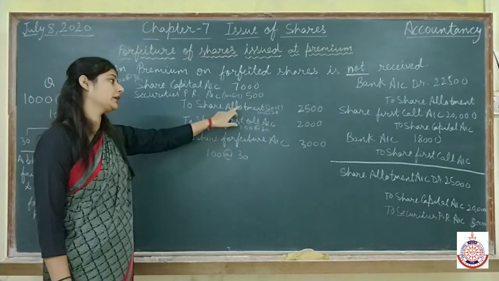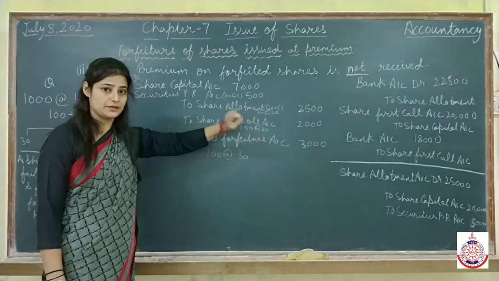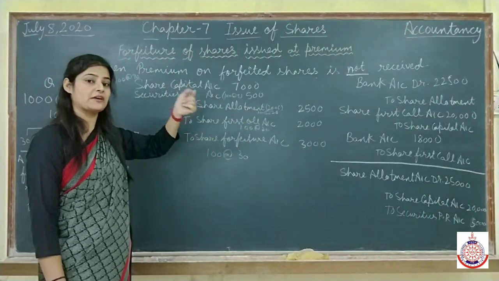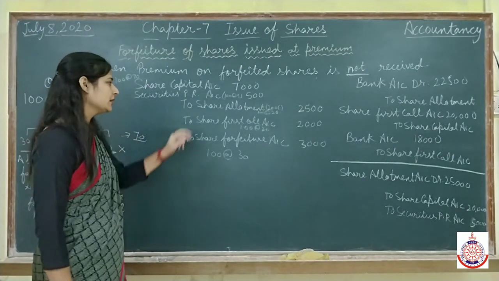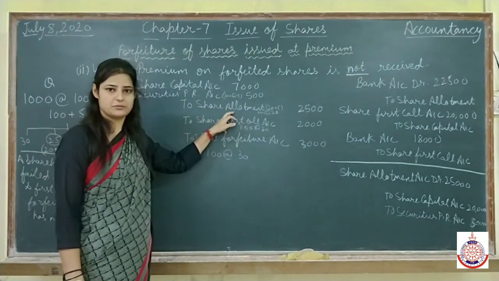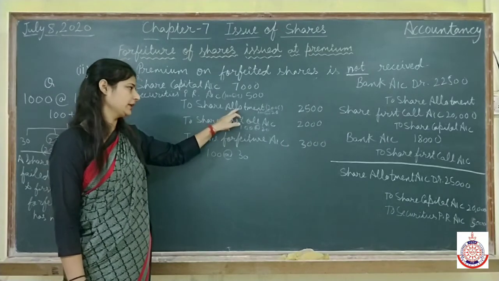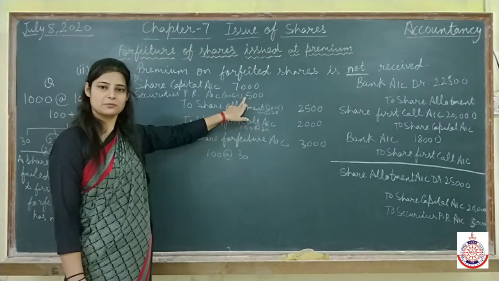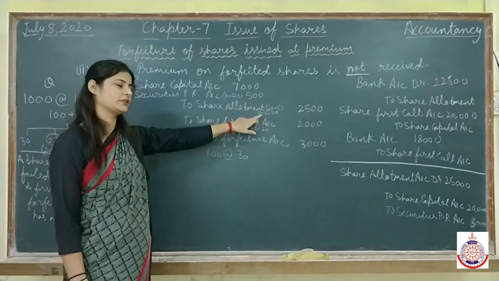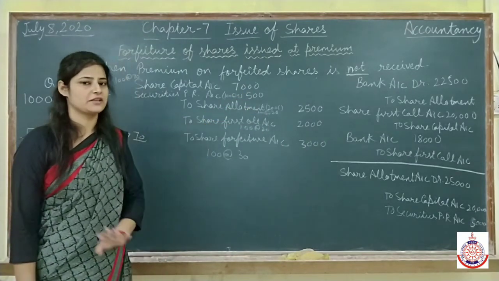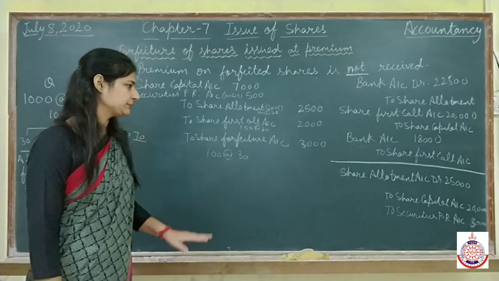Here, the allotment along with the premium. But in the previous case, when we had received the premium, we will not mention the premium amount here with allotment, only allotment. And here, when we are not receiving the premium, we'll write it along with the allotment, that we have not received it yet.